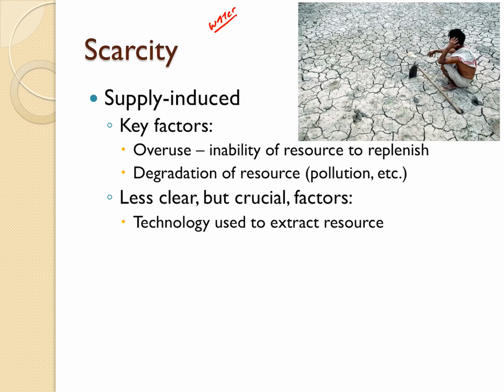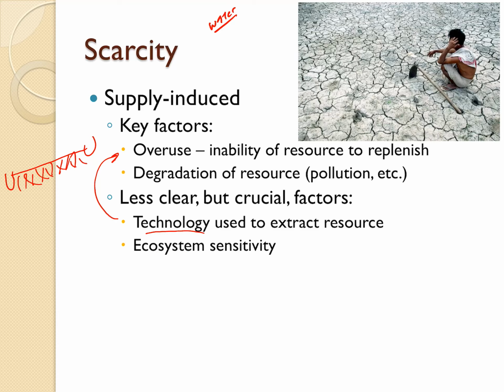Technology used to extract the resource. Let me give you a quick example. One of the main ways this can matter is that it can lead to overuse. For example, fishermen back in the 1800s would have nets or fishing poles. Fishermen today have a long net between two boats, and the net drags through the water and you can pick up way more fish in an hour than you could with those other things. So the technology itself lends itself towards overuse.